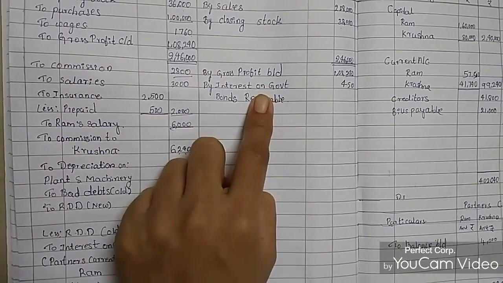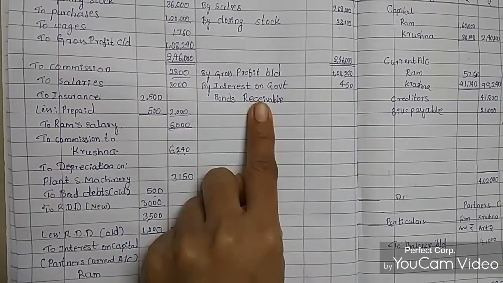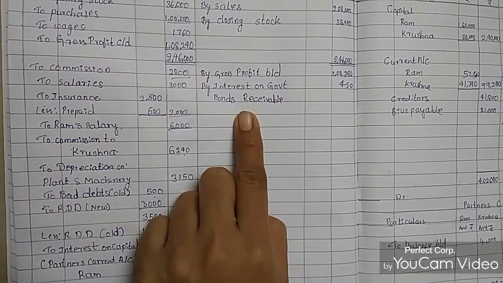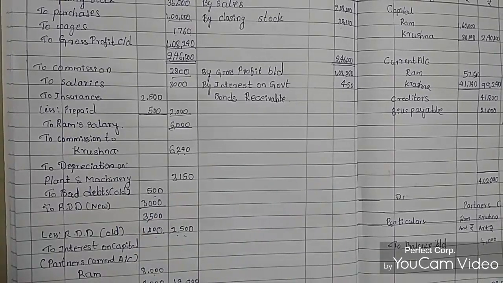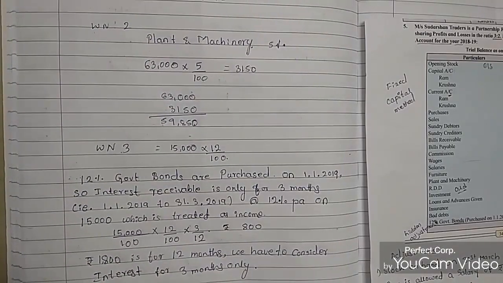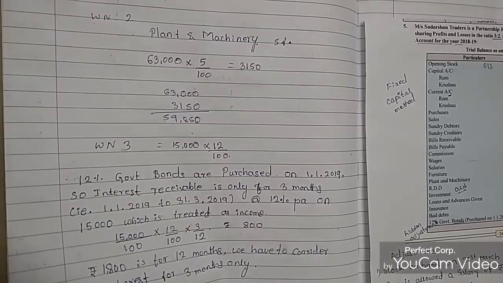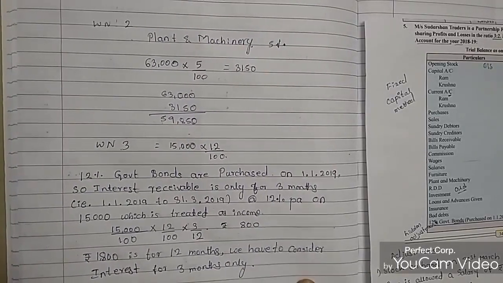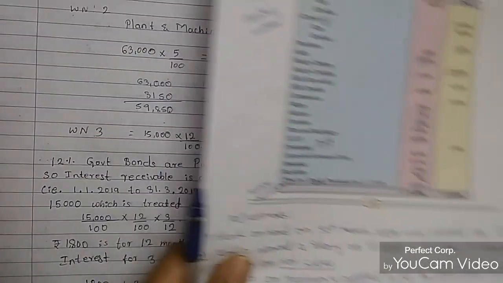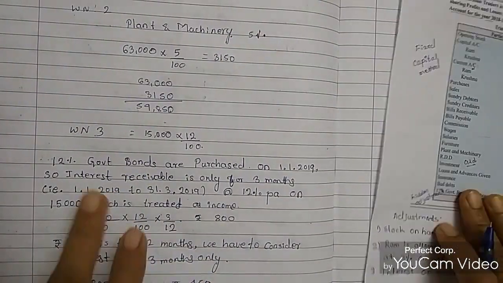So by interest on government bonds, it is 450 rupees. How are we calculating this? This is a hidden adjustment. We need to calculate it in the P&L account as well as in the balance sheet. So how do we calculate this one?